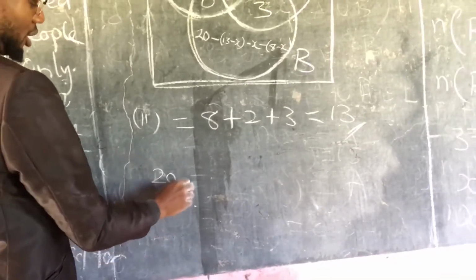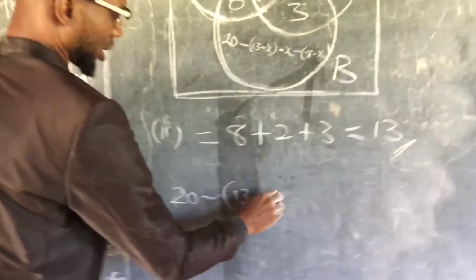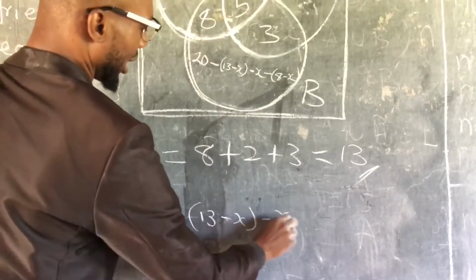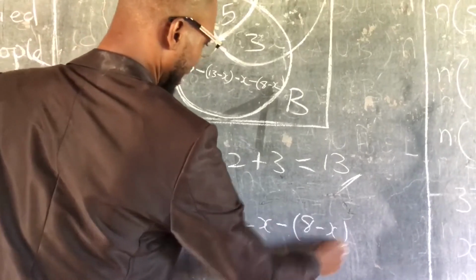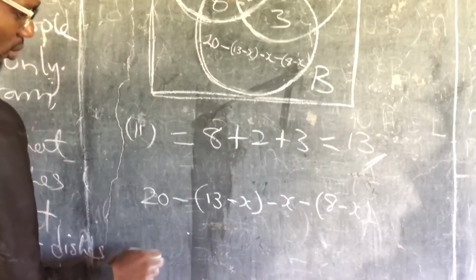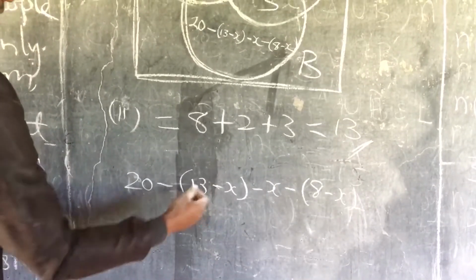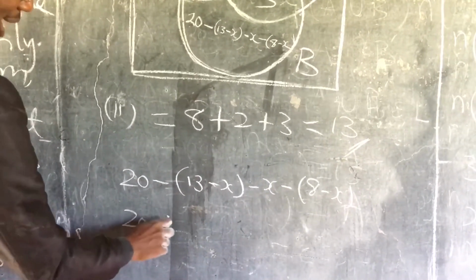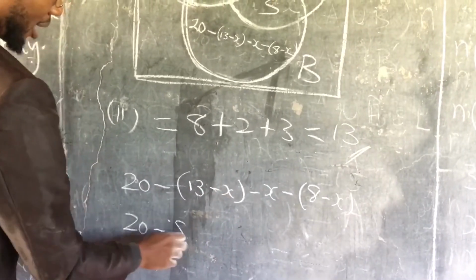I get 20 minus 13, minus x, minus x, minus 8 minus x again like this. Okay? So my x now, I know say my x now is 5. So 20 minus this one will give me 8 back.